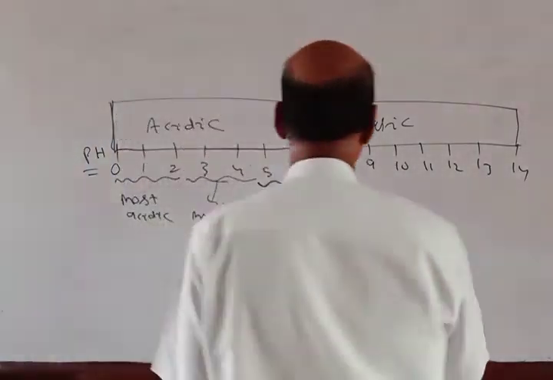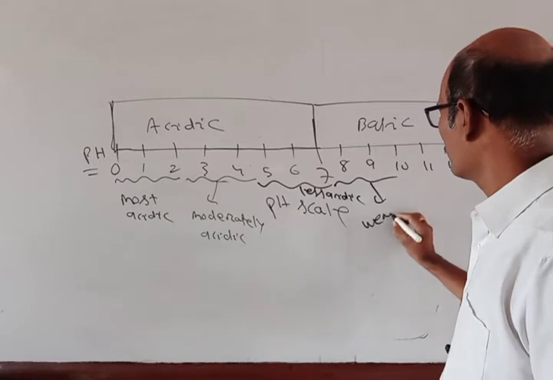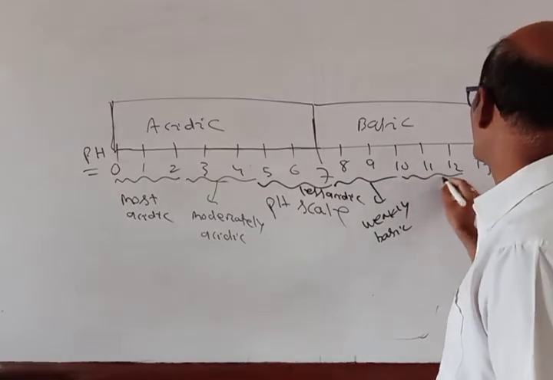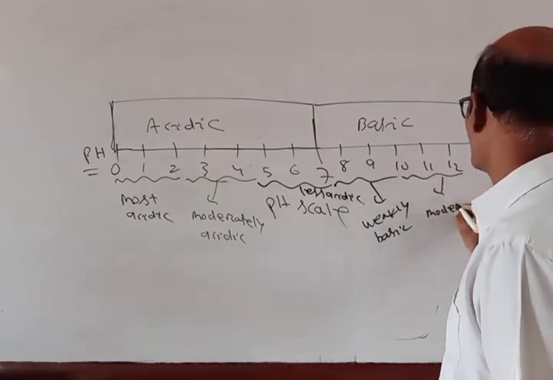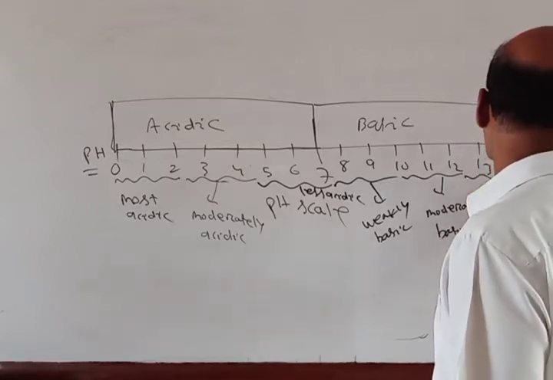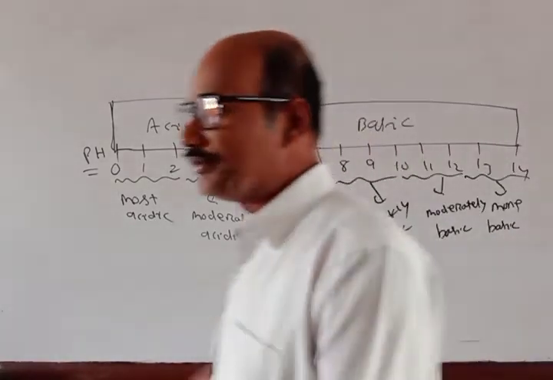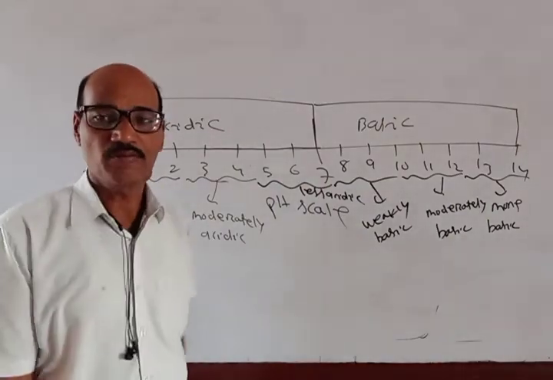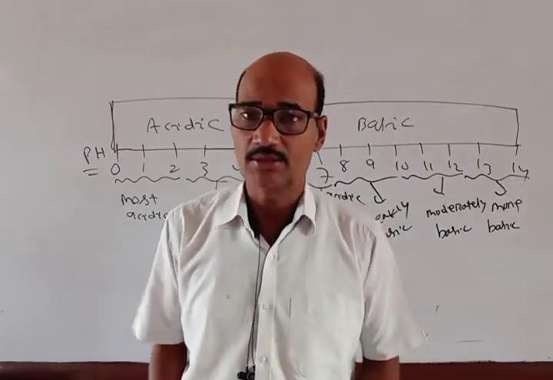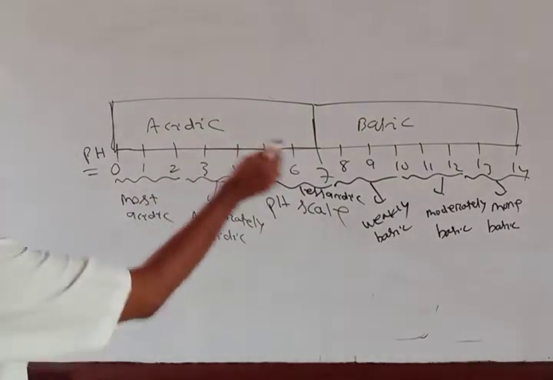Now here, weakly basic, moderately basic, and more basic. More the pH value, more is the basic character. Less the pH value, more is the acidic character. More the pH value, more is the basic character. So this is called the pH scale.